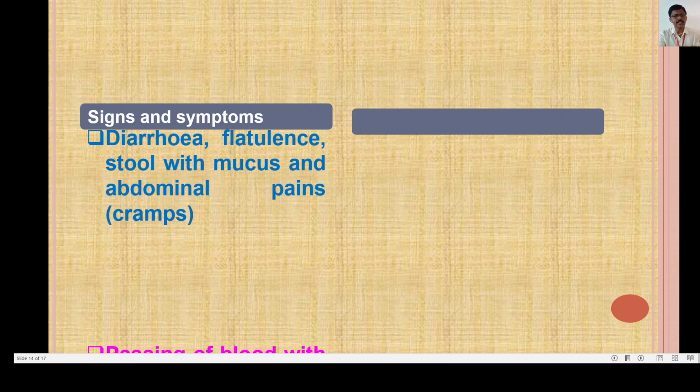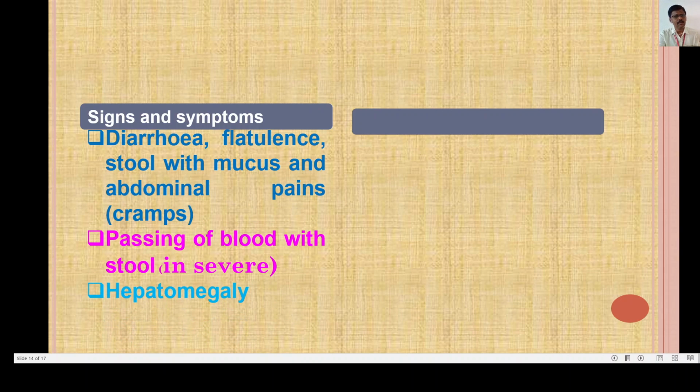Again, what are the signs and symptoms of amoebiasis? The first symptom is the development of diarrhea, flatulence, and stool with mucus and associated abdominal pains, which we call cramps. Severe abdominal pains or cramps are observed in the patient, as well as diarrhea, flatulence, and stool with mucus. The passing of blood with stool in severe cases is also seen. And hepatomegaly, meaning enlargement of the liver, is also seen in some cases.